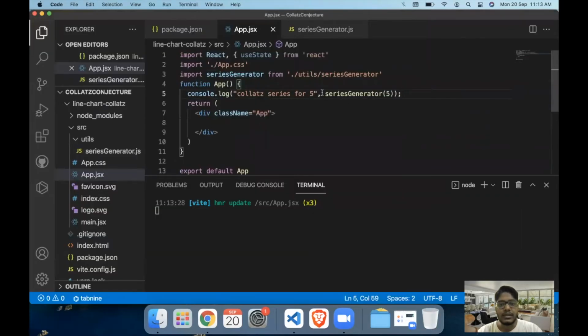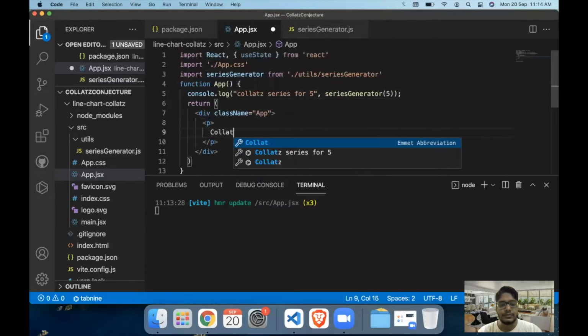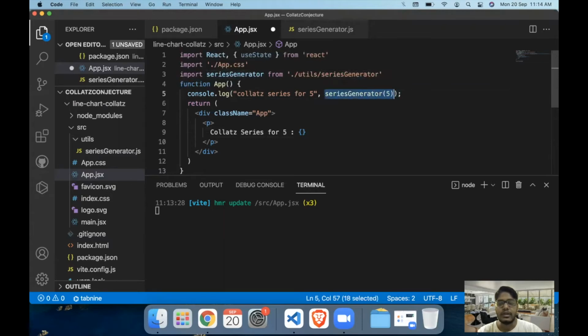Now if you want, you can even print out these values on your page. So you can write something like a simple p tag, series for 5 is equal to, and in case of React, we use curly brackets whenever we are calling a function in the return statement.